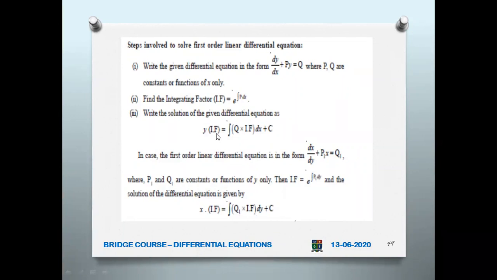So here y into integrating factor is nothing but y into e power integral p dx, that is e power something, y times e power some x or some constant. If you get some constant times x, e power constant times x is equal to the integral of q on the right hand side. This will be either a function of x or some constant. Whatever answer you get here, you put here. So q into integrating factor: if q is a constant you bring it outside, otherwise you multiply with the integrating factor.